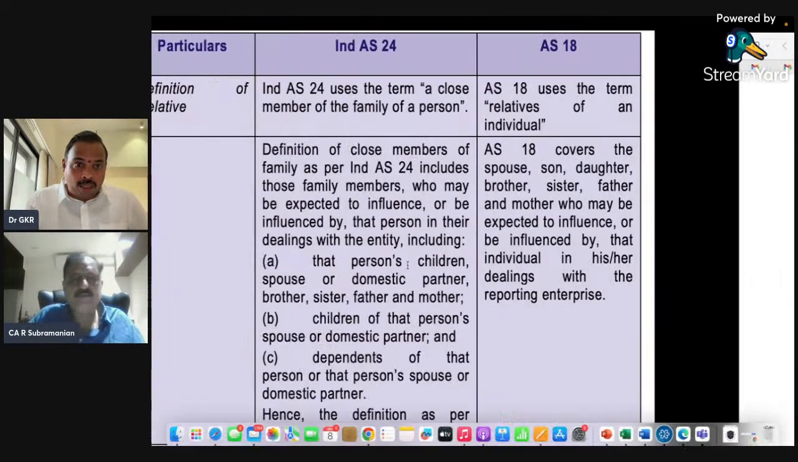Over to RSG. Yes, sir. You have explained the domestic partner very clearly. Now my question is, who are not the related party? Who are not the related party? Substance of the relationship, not merely the legal form.